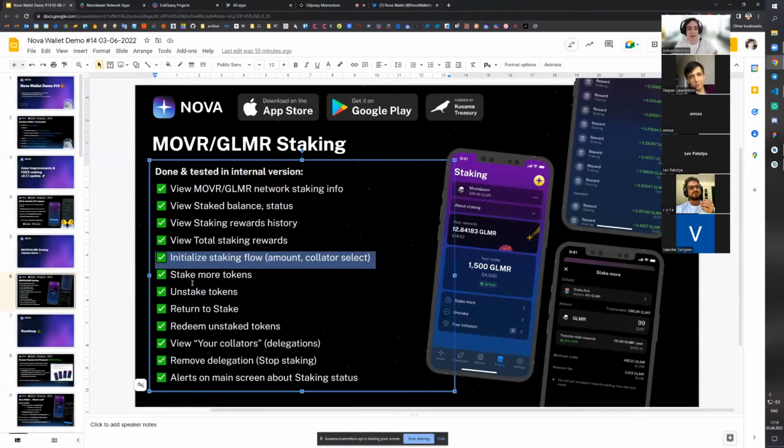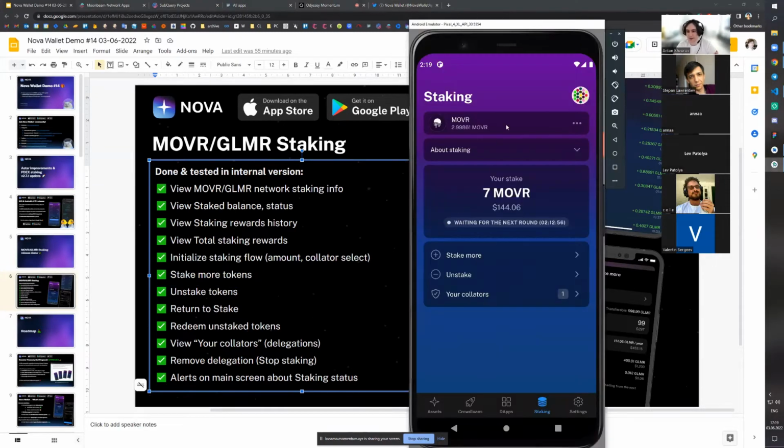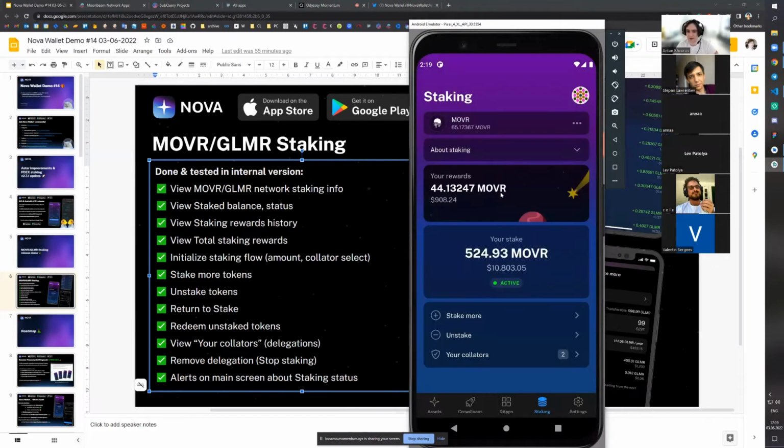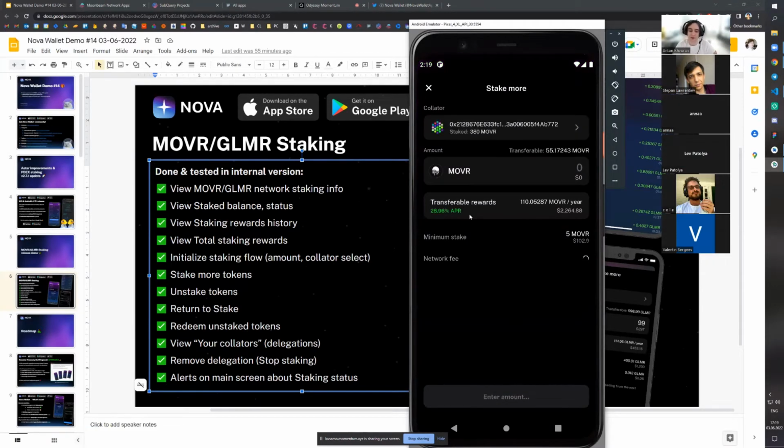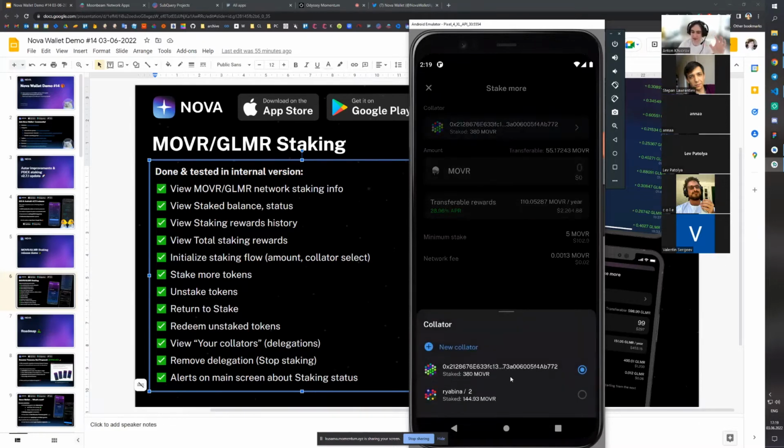Okay, so now we just reviewed the start staking flow. Let's stake more tokens, right? Let's go to that account. And you can see that our stake is something like 524. We go here, and now we have some options, right? By default, we are selecting here a collator with the top stake that the user has, but also they can select one of the existing collators.